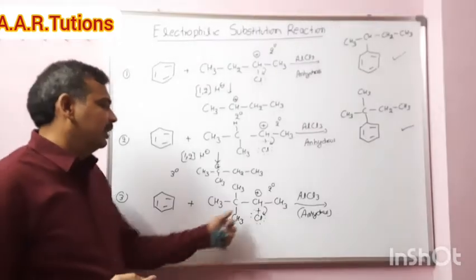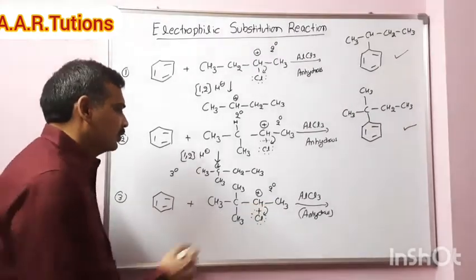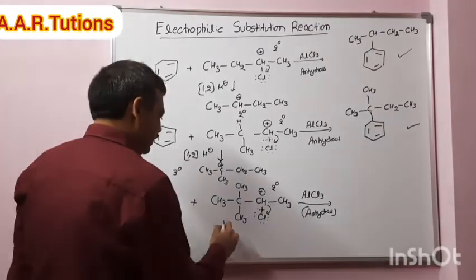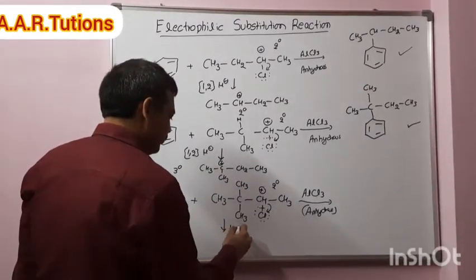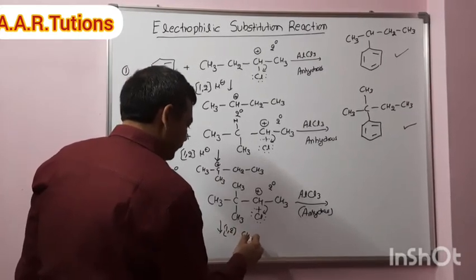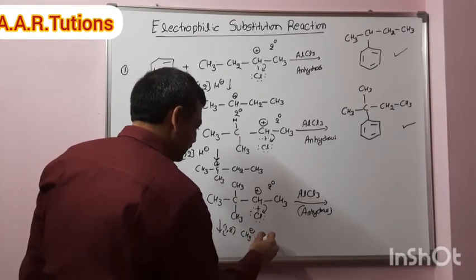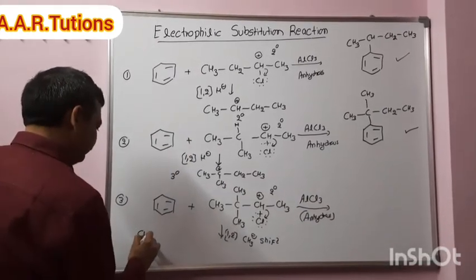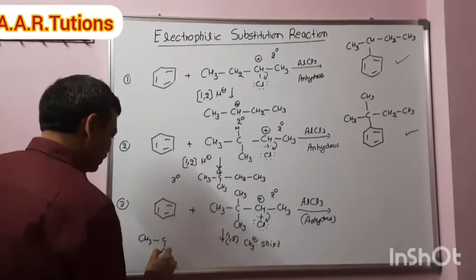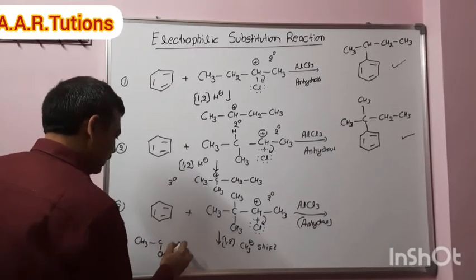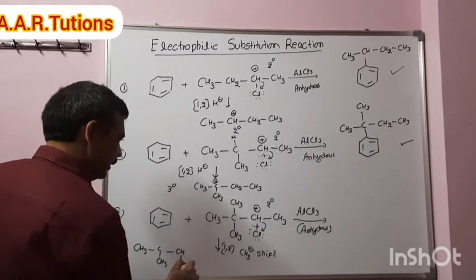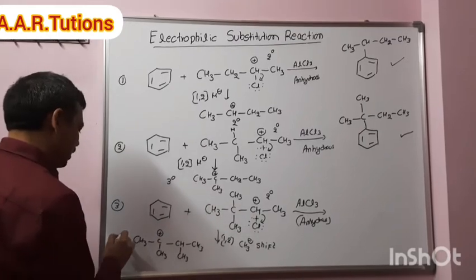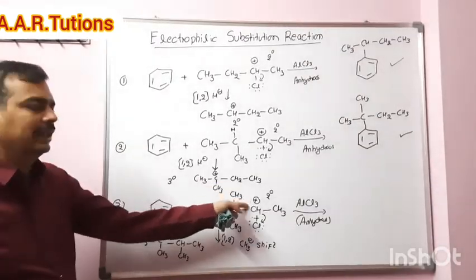That will undergo rearrangement from here to here. It is not recommendable. So here only two methyl groups are there. Definitely a 1,2 methyl shift will take place. So we will get a complex like, CH3, C, CH3, CH, CH3 and CH3. Right. This is a positive charge. This is a tertiary carbocation. So this is more stable than a secondary carbocation.